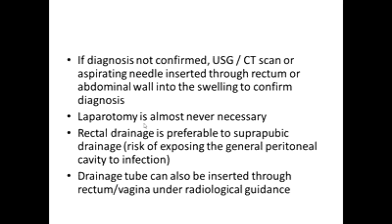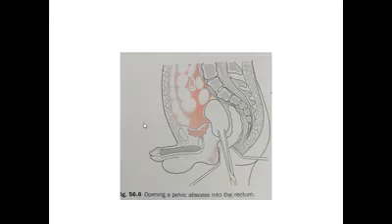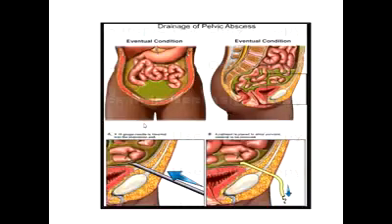Drainage tube can be inserted through the rectum or the vagina under radiological guidance. That's all. In this picture, you see how you break the adhesions, opening the pelvic abscess into the rectum through the anterior rectal wall, and you can put a sinus forceps to enlarge this opening, and this will heal spontaneously. Drainage of pelvic abscess, eventual condition. Then you can put a tube there and keep this drain for a while.